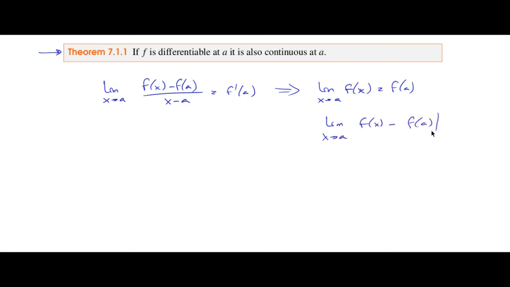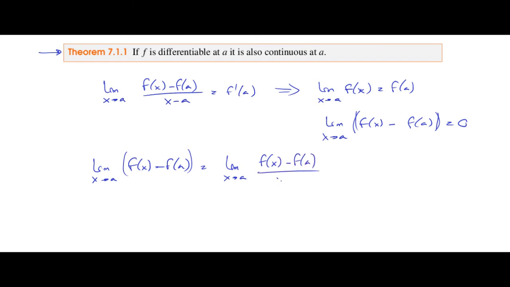But this is equal to saying that this difference is 0, right? It doesn't matter if it's the absolute value or not. So let's see, what can we say about this difference? The limit when x goes to a of f of x minus f of a, and then we multiply and divide by x minus a. So we have the limit when x goes to a of f of x minus f of a divided by x minus a multiplied by x minus a.